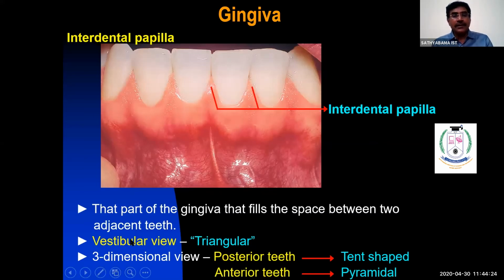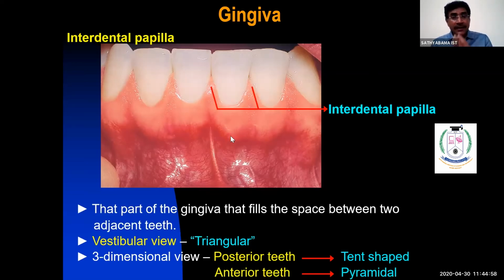The interdental papilla, as I said earlier, is the part of the gingiva which occupies or fills the space between two adjacent teeth. This is the interdental papilla. This is the free gingiva, this is the attached gingiva, this is the alveolar mucosa, and this is the mucogingival junction. The part of the gingiva that fills the space between adjacent teeth, in both maxilla and mandible, is called the interdental papilla.